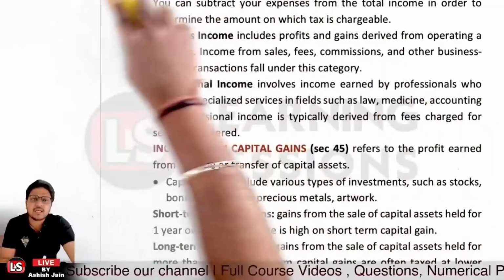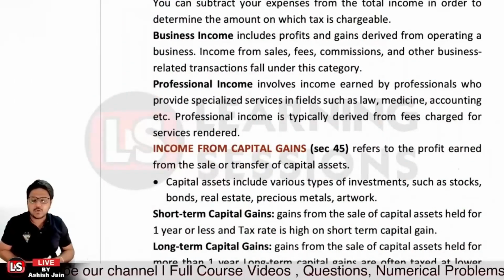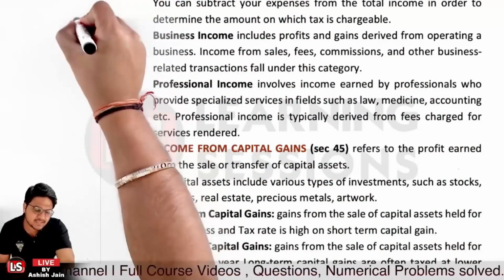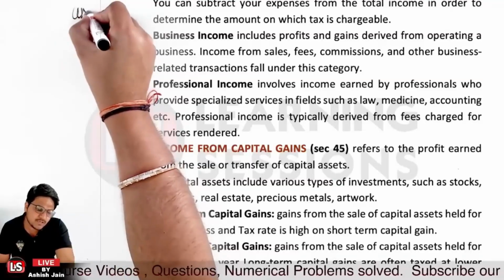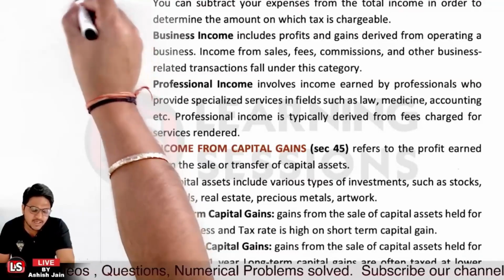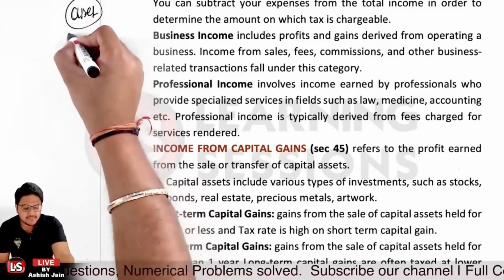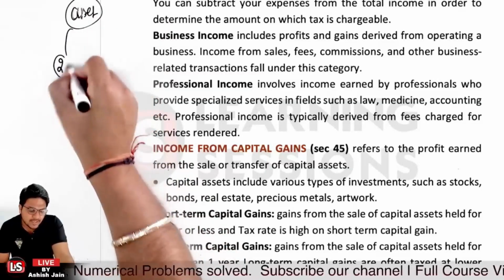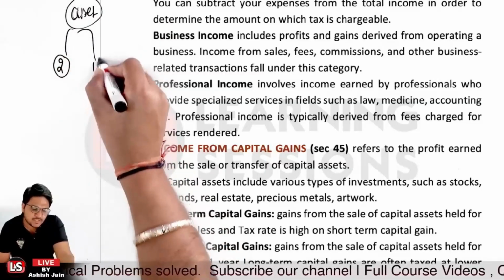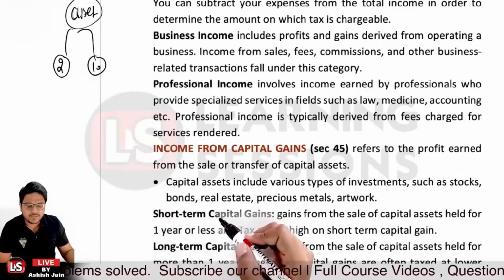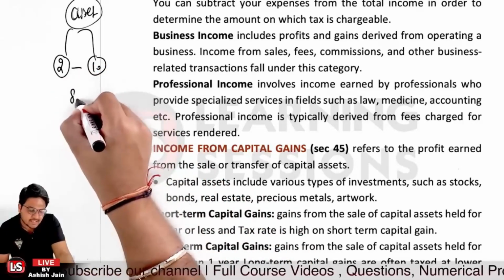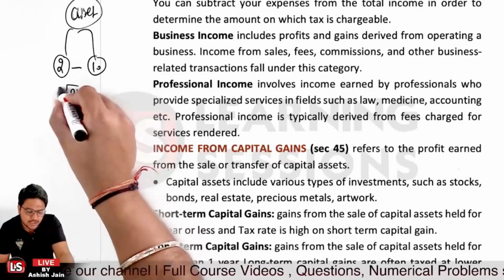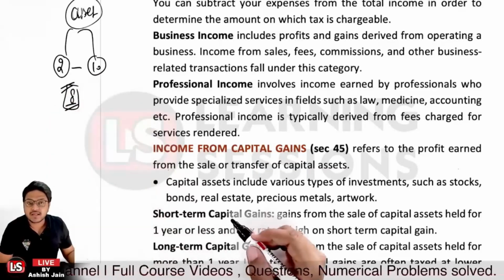Now what do we mean by income from capital gain? It's related to, let's say, an asset that we had, whether it's stock, debt securities, or property. That's an asset, right? Let's say we acquired the asset at rupees 2 and sold it at rupees 10. Now the difference between the two is the capital gain that we had. That is, the 8 rupees here is showcasing the capital gain.